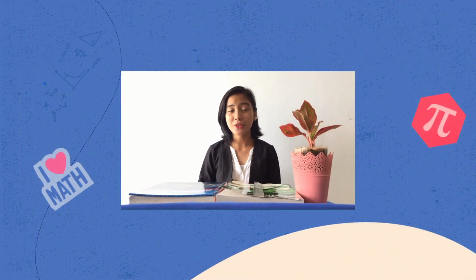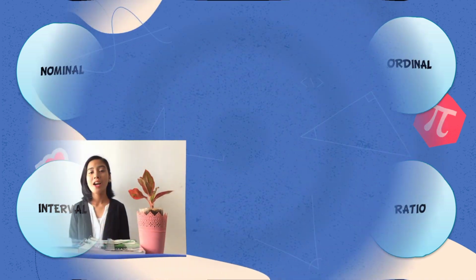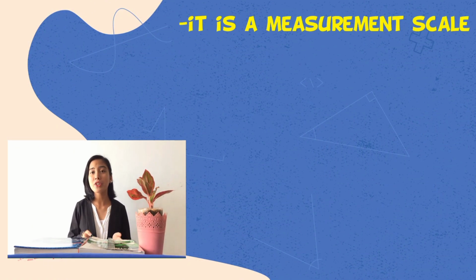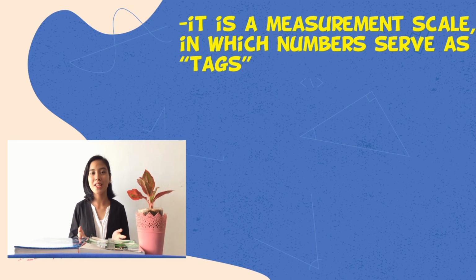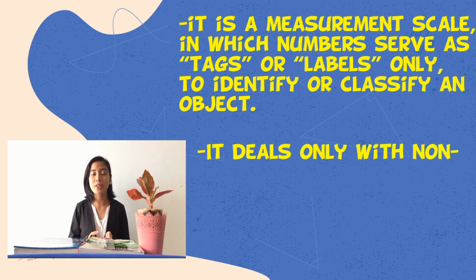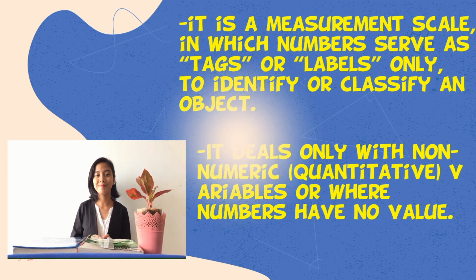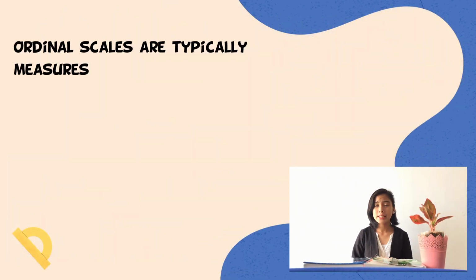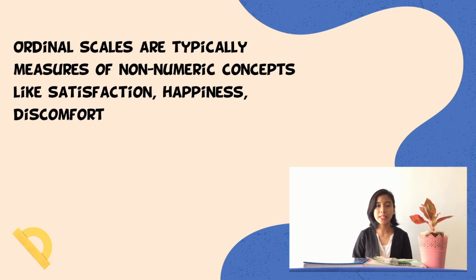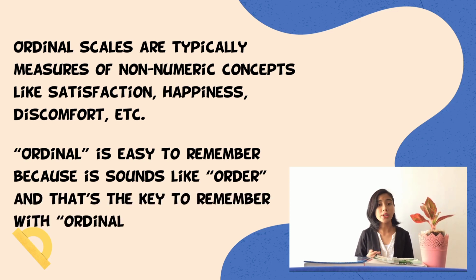There are four types of measurements: the nominal, ordinal, interval, and ratio. A nominal scale is a measurement scale in which numbers serve as tags or labels only to identify or classify an object. It also deals only with non-numeric variables or where numbers have no value. The ordinal scale typically measures non-numeric concepts like satisfaction, discomfort, and so on. Ordinal is easy to remember because it sounds like order, and that's the key to remember with ordinal scales.